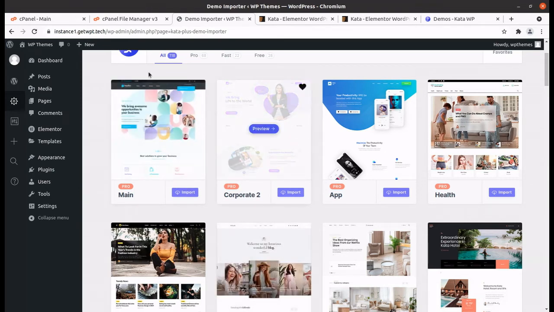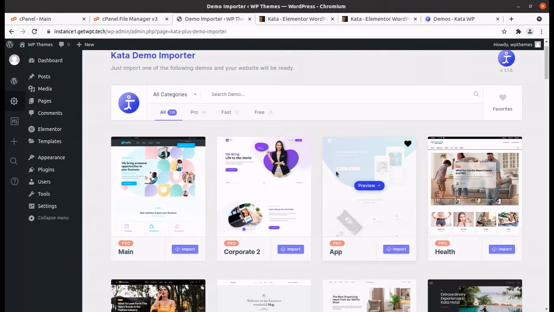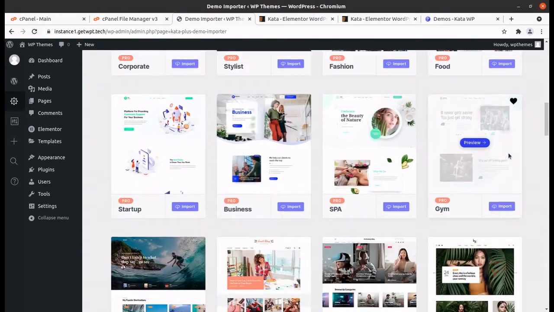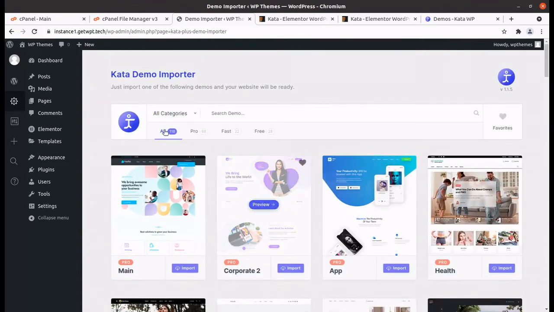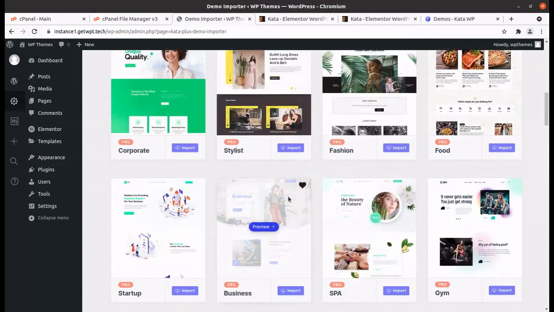So yes, we have all the options to select any demo as per our requirement and need. So everything is here, and the number is 118. So there are 68 pro, 22 fast, and 28 free demos also available. So it is great, you can choose any as per your requirement. So all is here only.